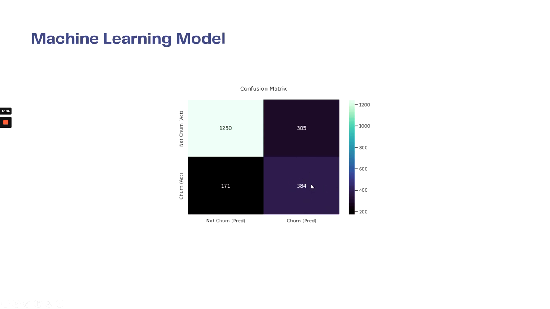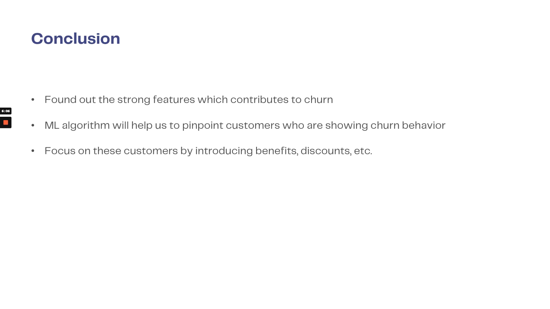So as a conclusion, we are able to find out the strong features which contribute to churn, and then build a machine learning algorithm which helps us to pinpoint customers who are showing churn behavior. When they are showing churn behavior, we can focus on these customers by introducing benefits, discounts, offers, etc.